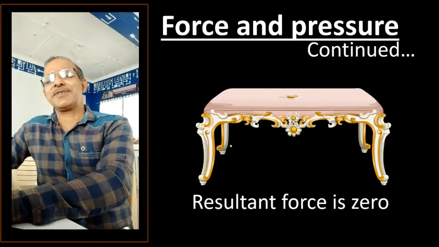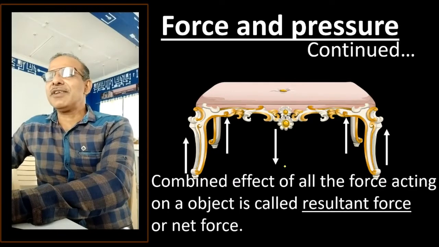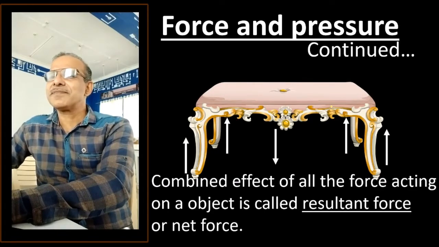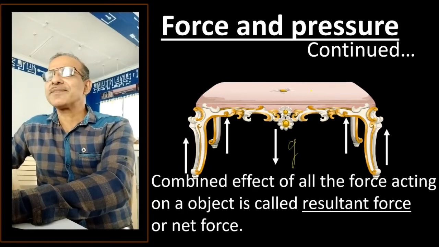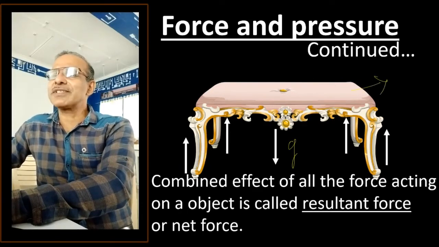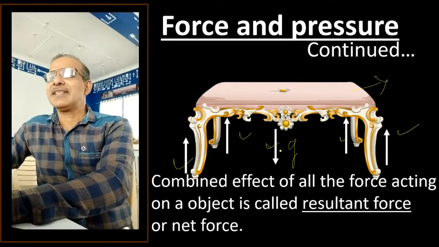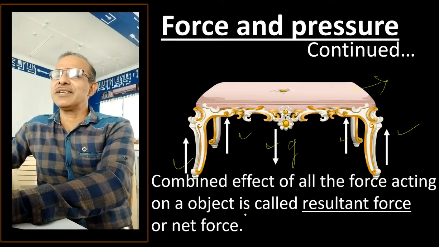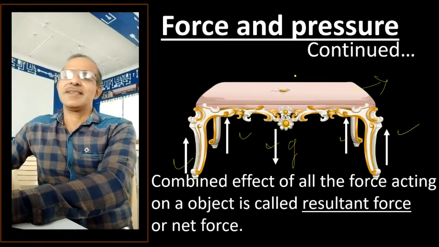No, there are some forces. A few of the forces can be represented this way. Gravitational force, understood? And the force which is opposite and holding this entire plane. So the effect of all these forces and many more is 0 in this case, and therefore we say that the resultant force is 0, and that's why it is not moving. Right?